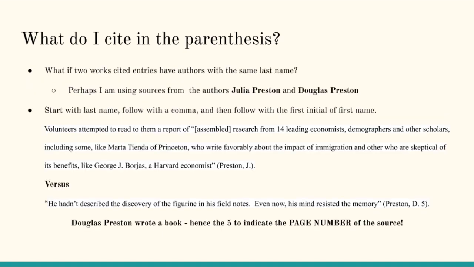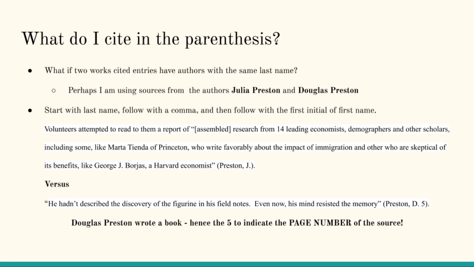There's no page number included in the citation because her source is an internet source as opposed to a print or a book one. So what I wanted to show you through this example is an instance where two works cited entries have authors with the same last name. Perhaps I'm using sources from the authors Julia Preston and Douglas Preston. So the way I can differentiate and let people know which writing came from which source is to start with the last name, follow with a comma, and then follow with the first initial of the first name.